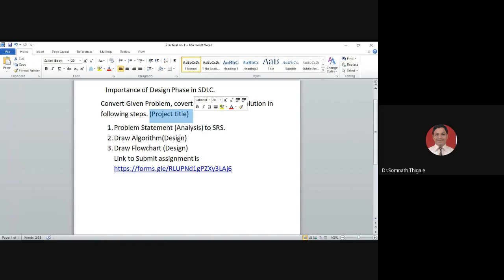Now your job is to write down the problem statement properly, the way I have shown to you. If you need, I'll share the sample certificate with you also, just like the ATM machine I did. So your job is to write the proper problem statement, the first step. Second, you need to draw an algorithm for the same. I will show you how to write the algorithm, and I will continue with the same example.